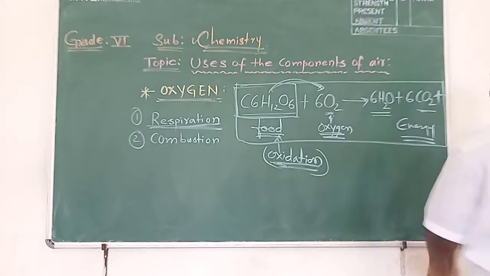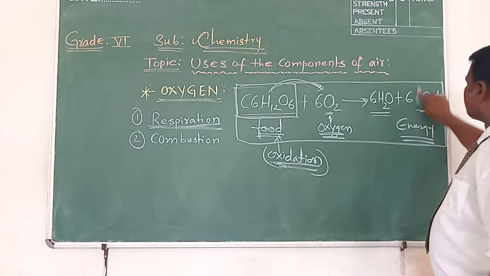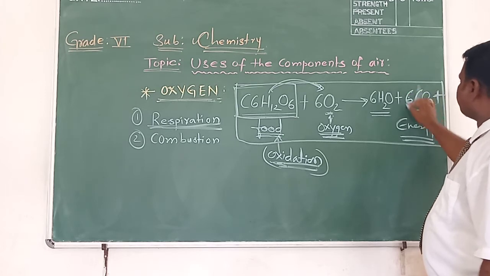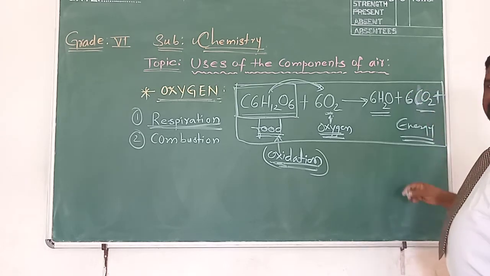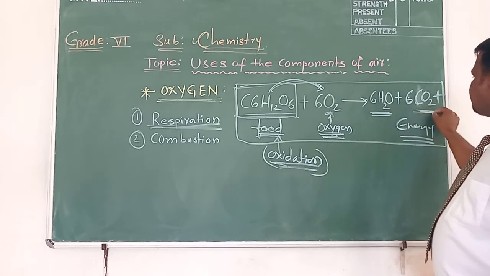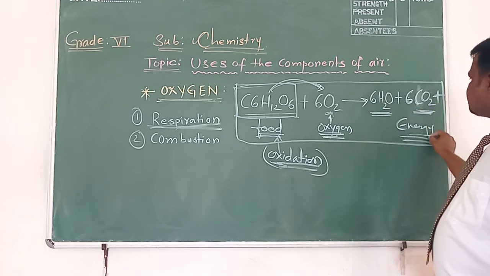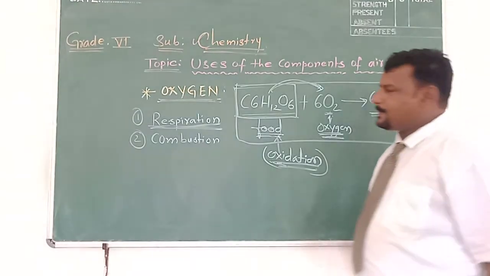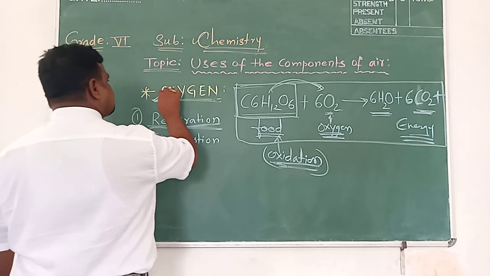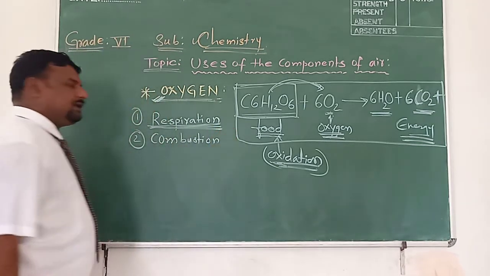Sorry, here I have mentioned oxygen, but it should be carbon dioxide. Six molecules are carbon dioxide. So the end products of respiration are what? Water and carbon dioxide plus energy. This is one use. So this element oxygen plays a major role during respiration.